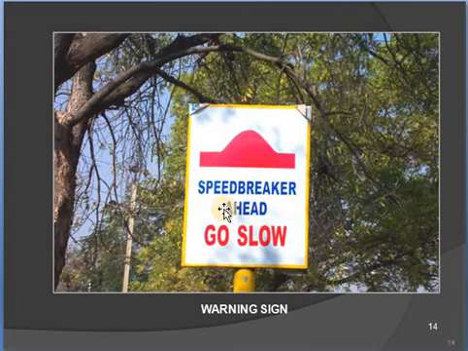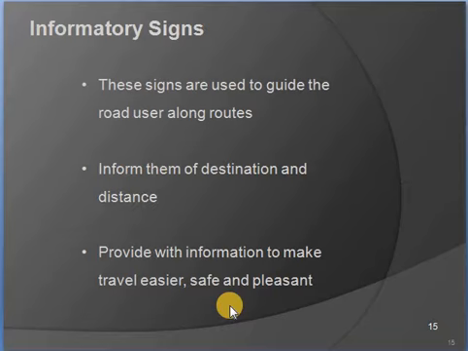You can see another one also, speed breaker ahead, go slow. If this symbol is not there, we will be going very fast and the vehicle will be falling down or the vehicle will be damaged also. Okay. So that's why these symbols are located, nothing but warning signs.